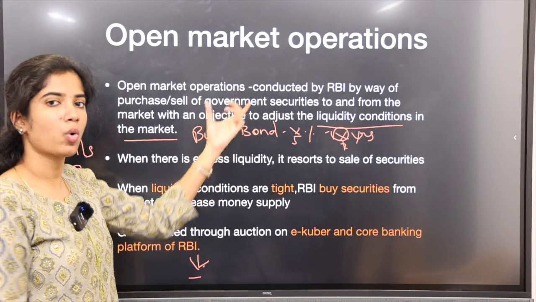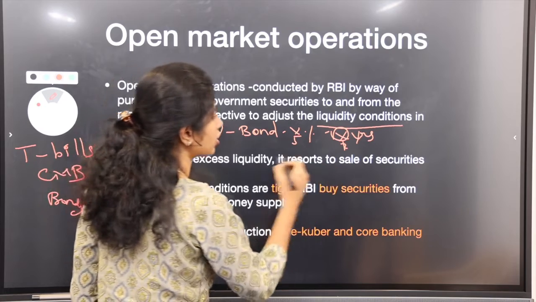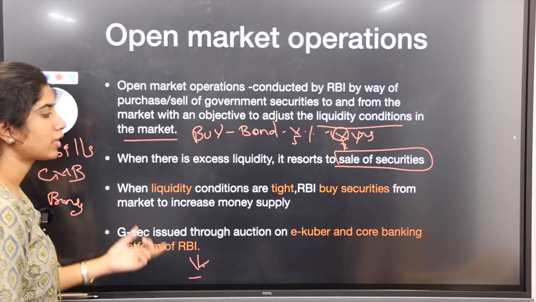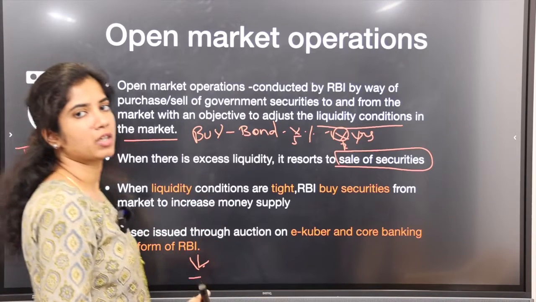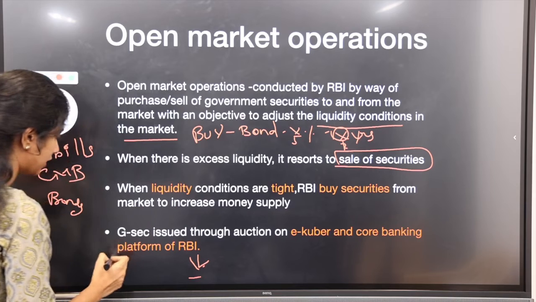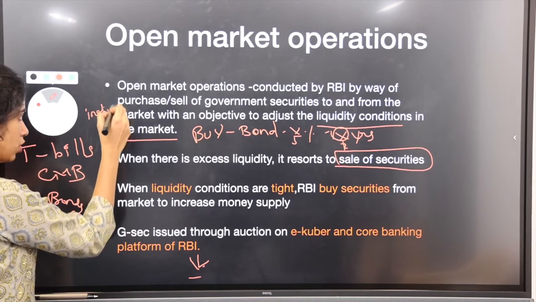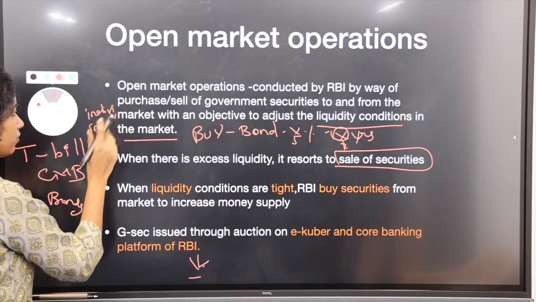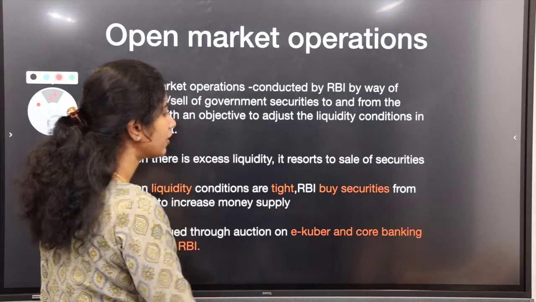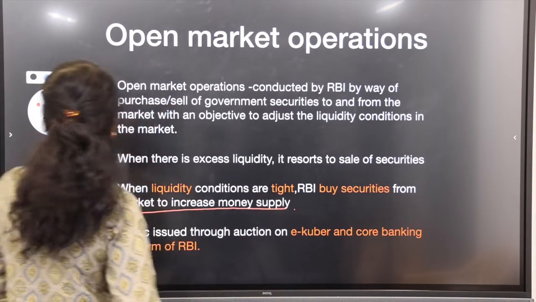So when you are buying, who has to sell? RBI has to sell it. So when there is excess liquidity, it resorts to sale of securities. Suppose when liquidity conditions are tight, it will buy from the people. This GSEC can be bought by individuals, trusts, institutions also. So RBI will buy back the securities from the market to increase money supply.